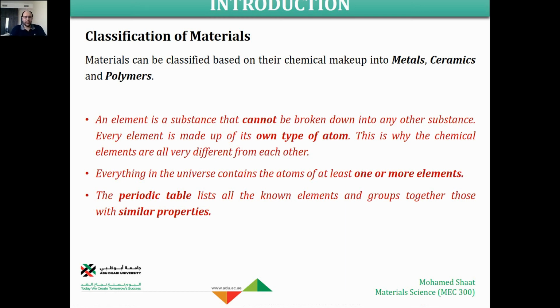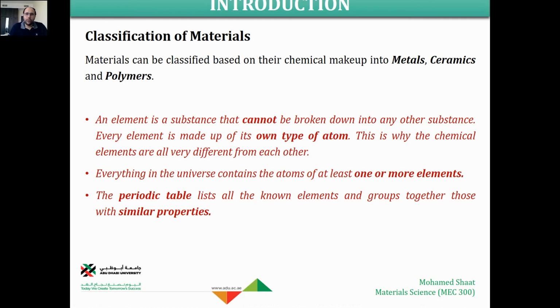So starting with the classification, materials can be classified based on their chemical makeup or based on their chemical composition into metals, ceramics, and polymers. You could say that these three types are the natural materials that we can derive from nature. But in addition to these materials, we could involve a fourth type of material, which is known as a composite material. But this composite material is a man-made material. This is the material that we can produce, but it is not a natural material. The natural material would be either metallic, ceramic, or polymer. So these are the three types.